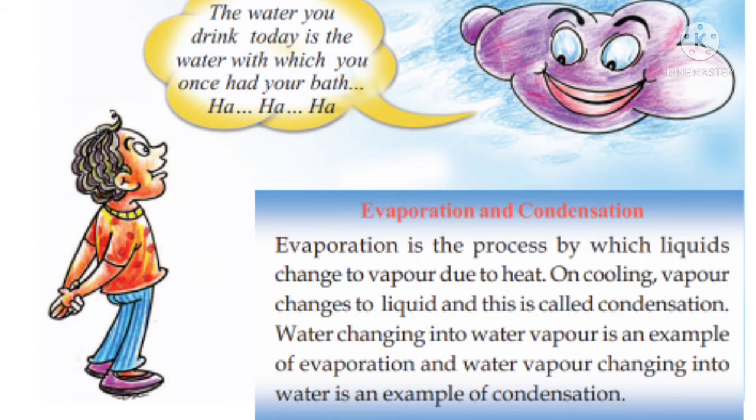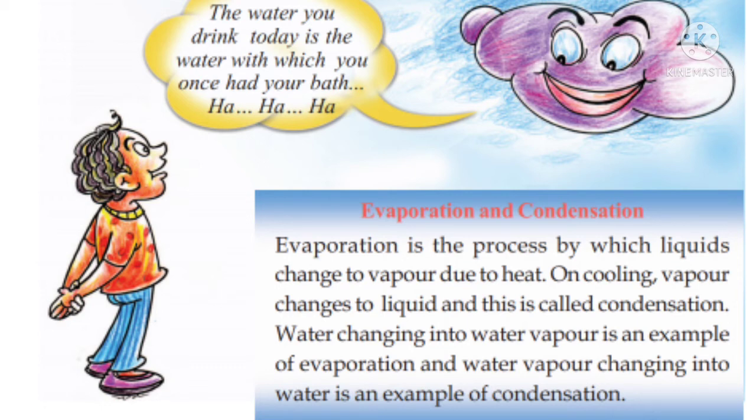So there are two processes that happen during rain, that is, evaporation and condensation. Evaporation is the process by which liquids change into vapor due to heat. On cooling, vapor changes into liquid and this is called condensation. For example, water changing into water vapor is an example of evaporation. When we heat water, it turns into water vapor. That is evaporation. And when we cool this water vapor, it becomes water again. That is called condensation.